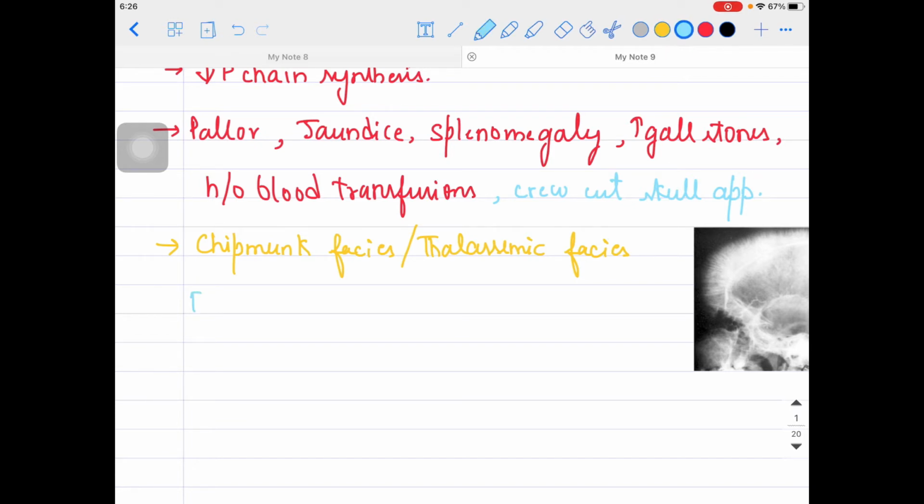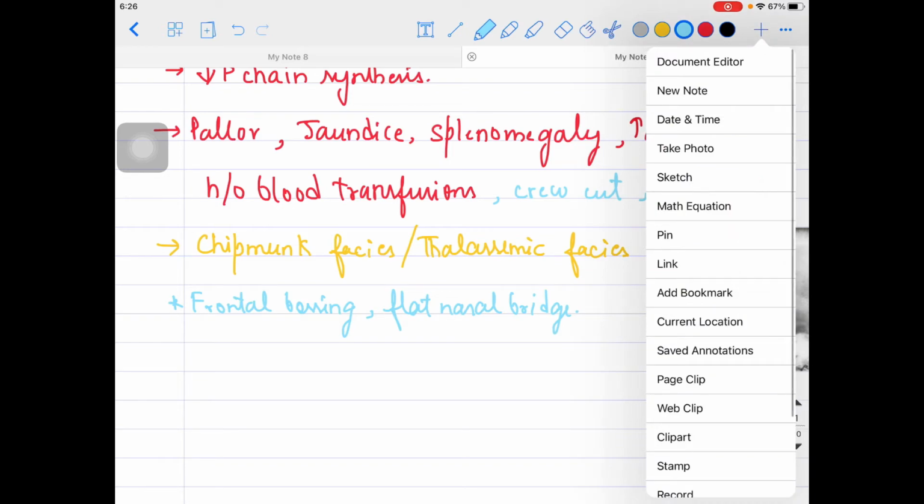For example, frontal bossing can be there. I will show you the image, don't worry guys. Frontal bossing can be there. Along with that, the nasal bridge will be flattened, so a flat nasal bridge can be seen over there as well. Now let's talk about the image I'm talking about right now.